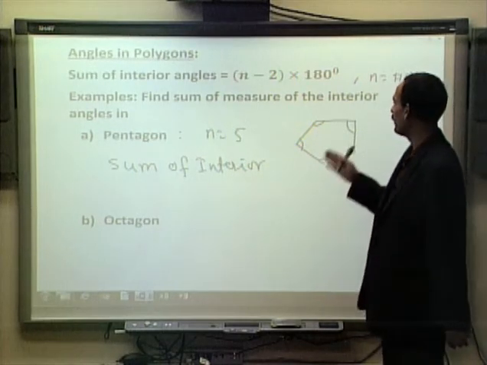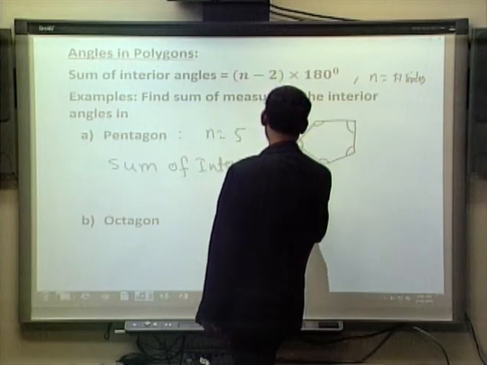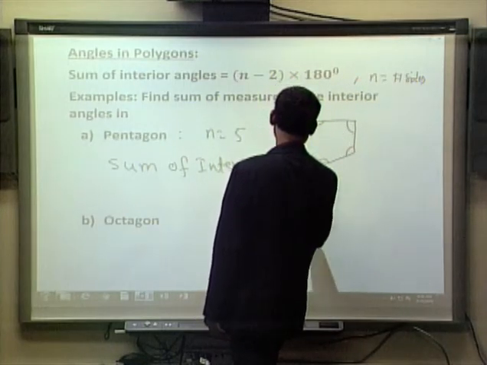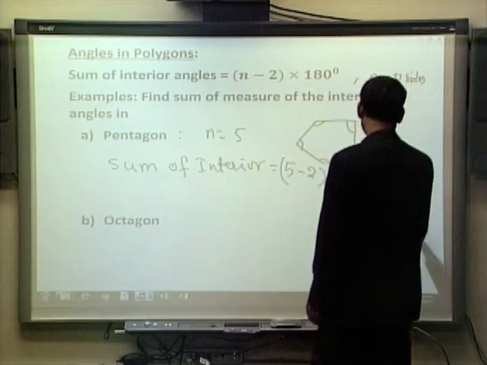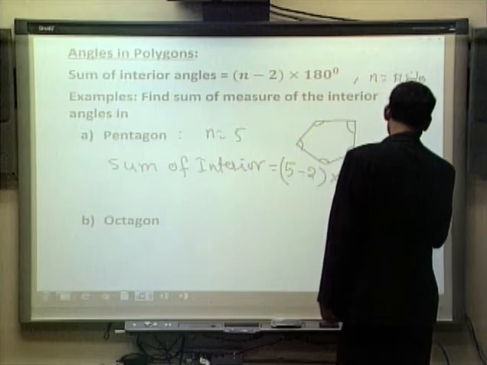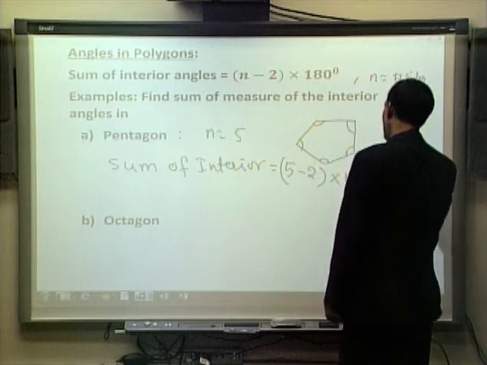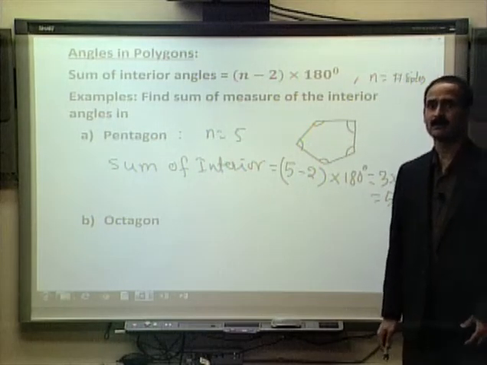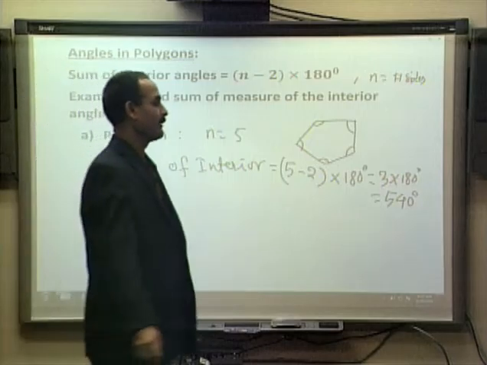The total of all the interior angles for a pentagon is, because n is 5, 5 minus 2, n minus 2, times 180. So n minus 2 is 3 times 180, so it will be 540 degrees. If we add all the interior angles of a pentagon, then we get 540.